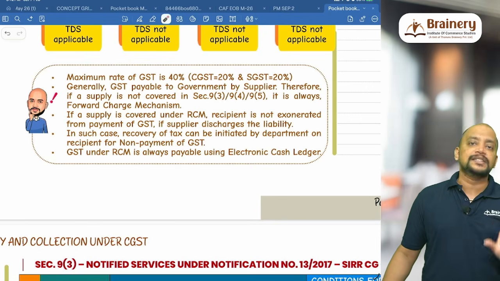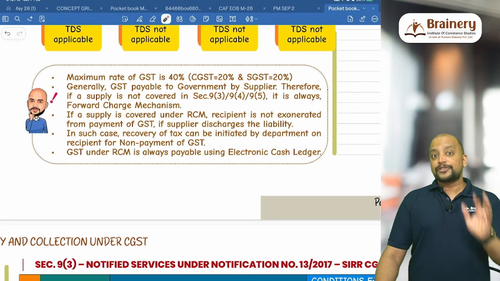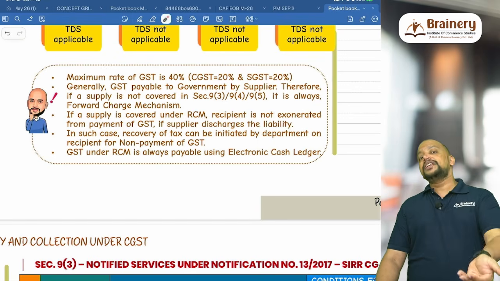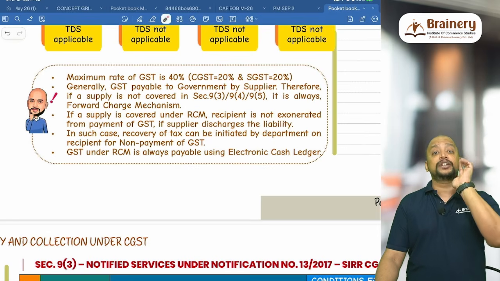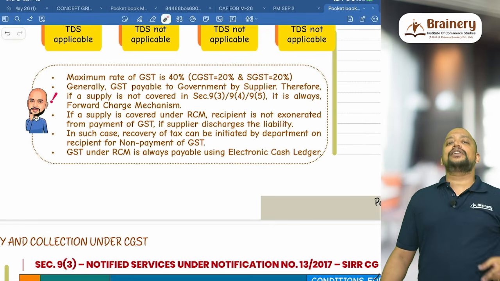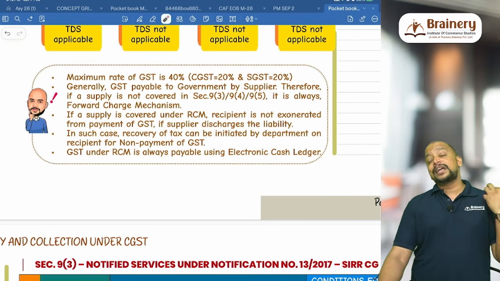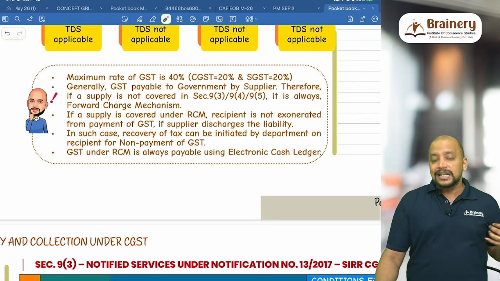For example, you are my recipient, I am paying the GST. Actually you should pay, but I am paying. Whether you are relieved from payment of GST? No, you have to pay the GST. It amounts to short payment or non-payment of GST by you. You have to pay this along with interest and penalty. But in my case, I have excess paid, so I will get the refund with respect to that.